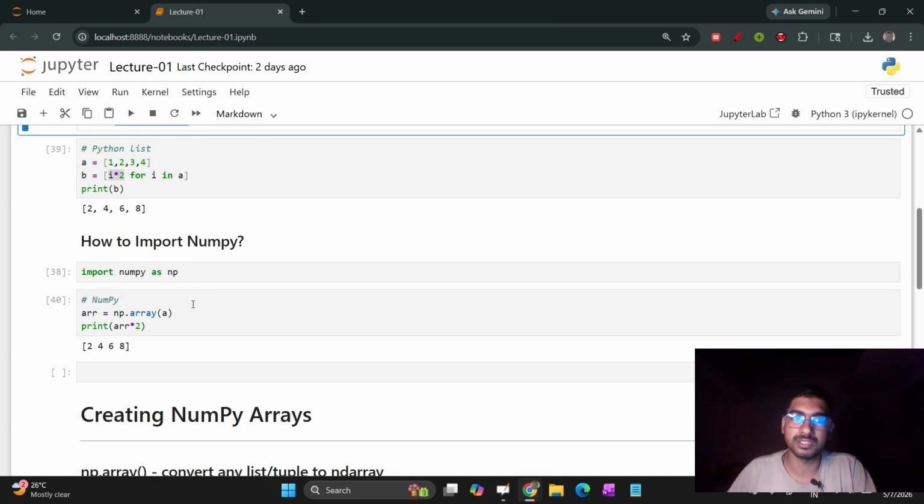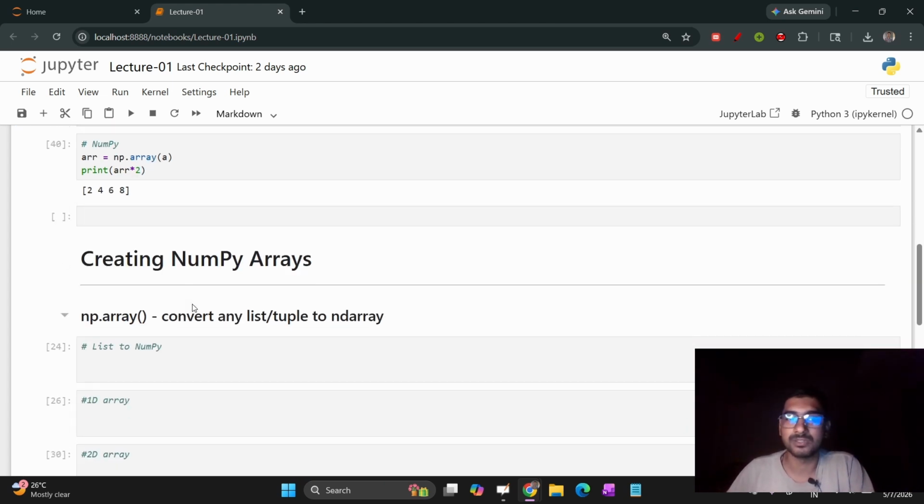So you have to focus on how NumPy is memory efficient and how it is faster. We have come to this conclusion that a NumPy array is faster than a Python list. Okay, now moving forward, let's create a NumPy array.